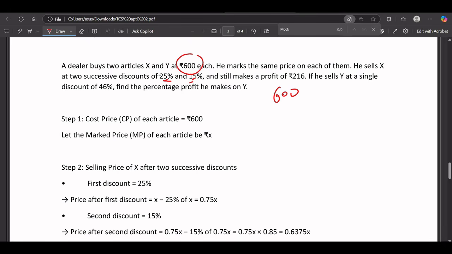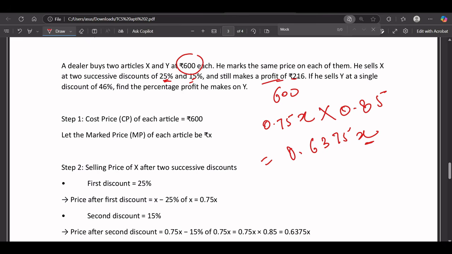So the first discount is 25%, so it will be 0.75. And what is the marking price? Suppose it is x. And the second one is 15%. So 15% of 0.75x means 0.75x multiplied by 0.85, correct? Because it will be 15% off this price. So if we solve it, we will get the answer as 0.6375x. So at this price he's selling the item.